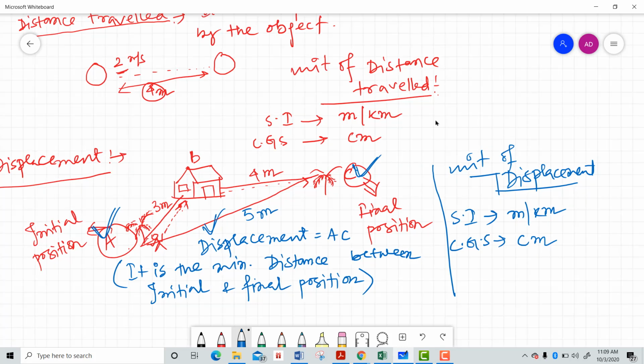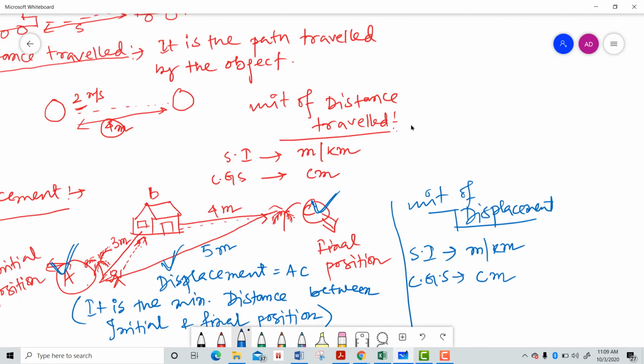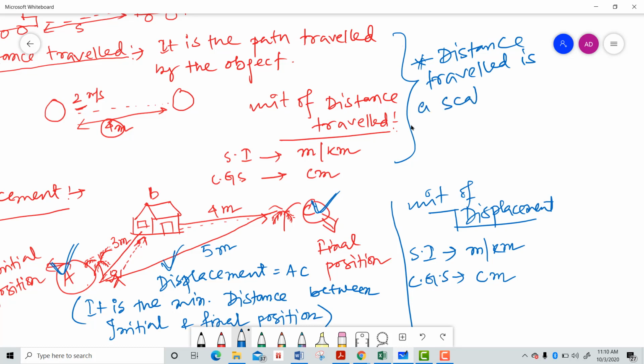Let me write it down here with a star mark because it is important. Distance traveled is a scalar quantity.